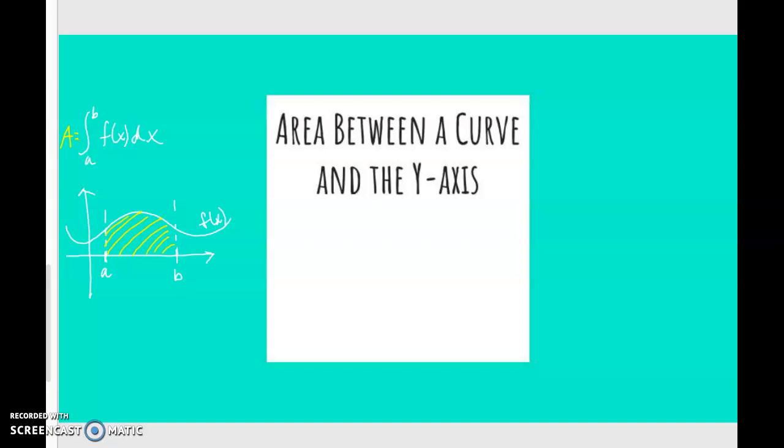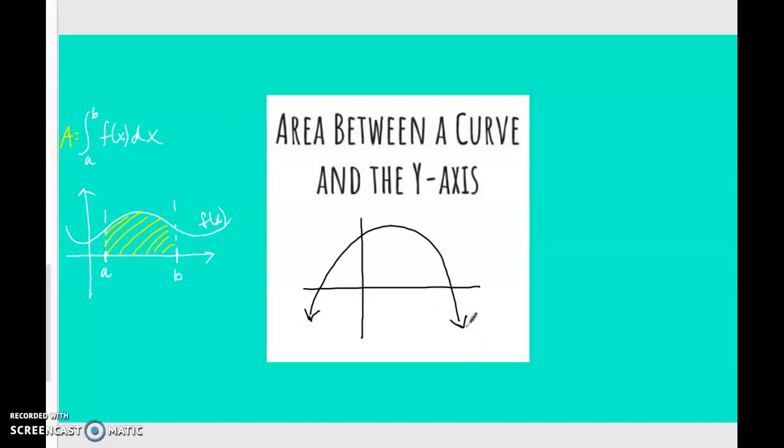Now what we're going to be looking at is the area bounded by the y-axis and a curve and two horizontal lines. So let's say we've got some curve.